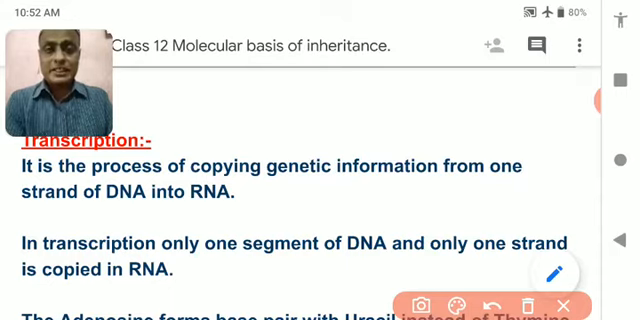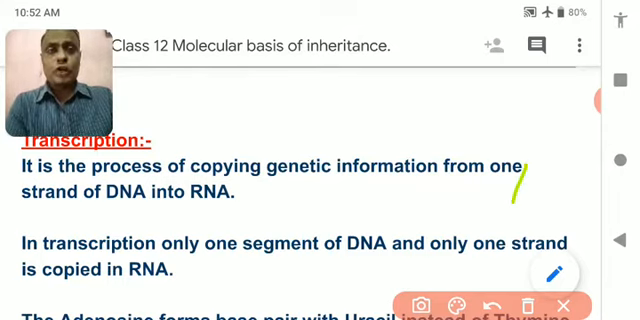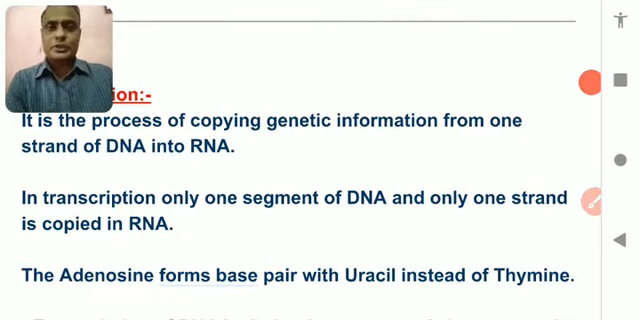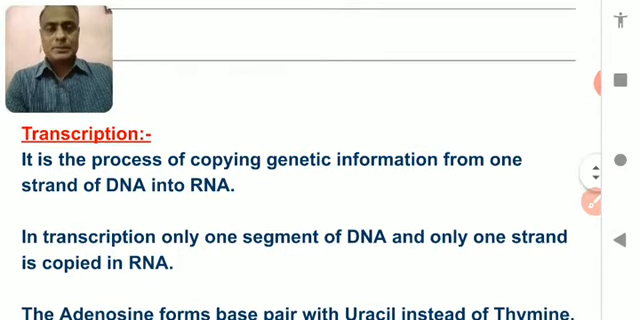What happens during replication? During replication, DNA makes its own copy. And what happens during transcription? In transcription, DNA helps in the formation of RNA. And in translation, the RNA that is formed by the DNA helps in the formation of protein with the help of ribosome. We will study all the topics together, but in today's class we are going to cover transcription.